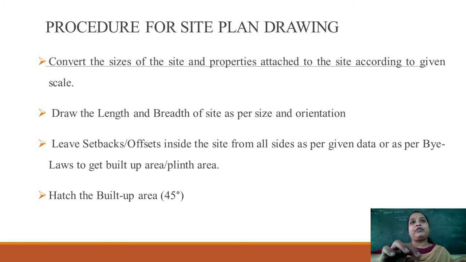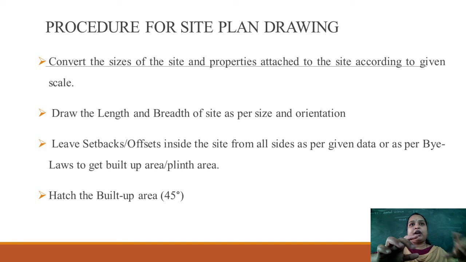Then after drawing the length and breadth of the site, you should leave the setbacks, whatever the setbacks they have given to you. So all the 4 sides of the building as per the building bylaws, to get the built up area or plinth area. Means after leaving your setbacks area, you should deduct that setback area from total plot size, then you will get your plinth area or built up area. So whatever the plinth or the built up area is there, that area you should hatch with lines, 45-degree lines. Okay, hatch that built up area with 45-degree lines.